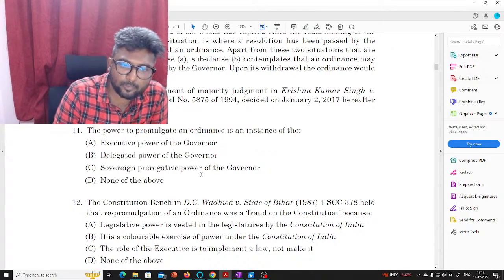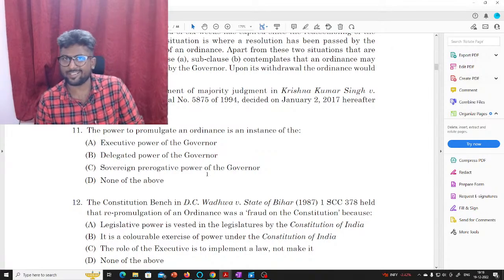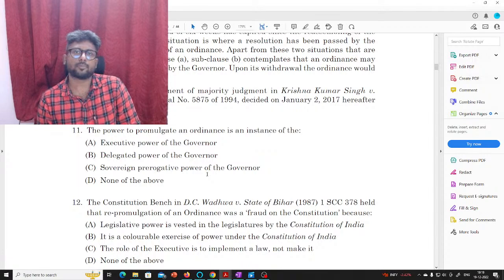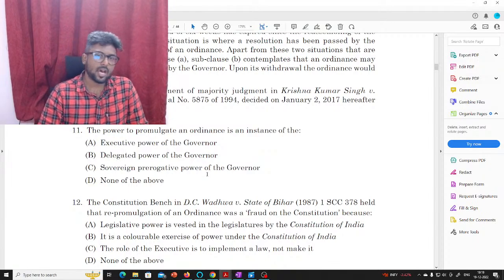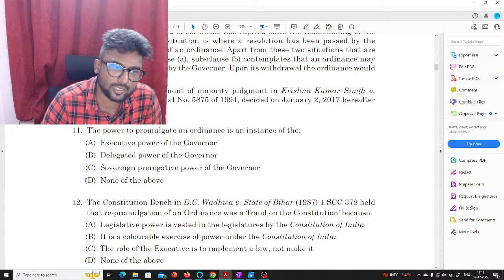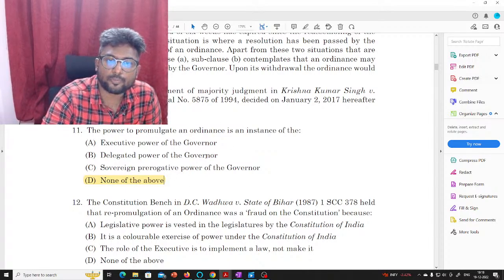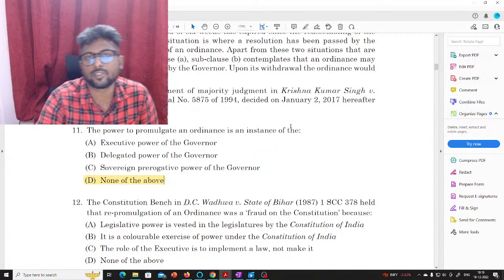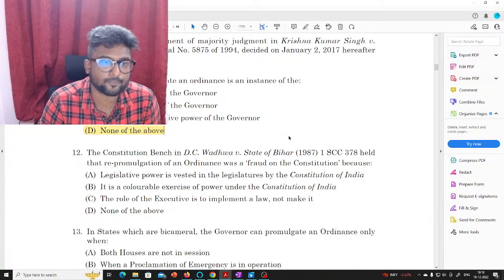And sovereign prerogative. We know India is a parliamentary democracy, and the sovereign is the people, and the will of the people is what is sovereign as per our constitution. So again, at all times it is the parliament that will be sovereign. So even that is not the answer. So the right answer would be D, none of the above. If there was an option which said that it was the legislative power of the governor, then you could have chosen that option.